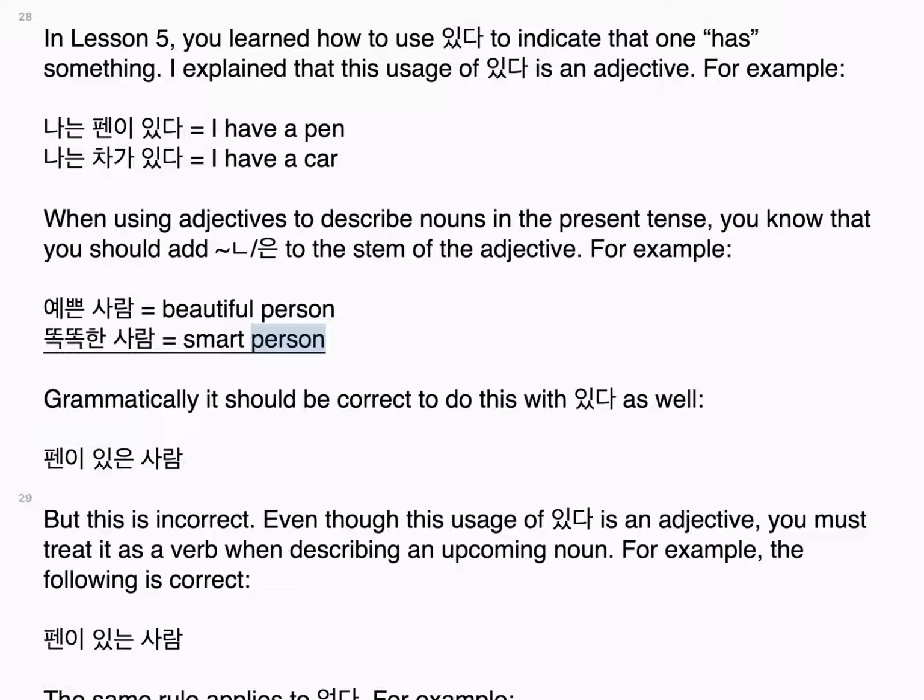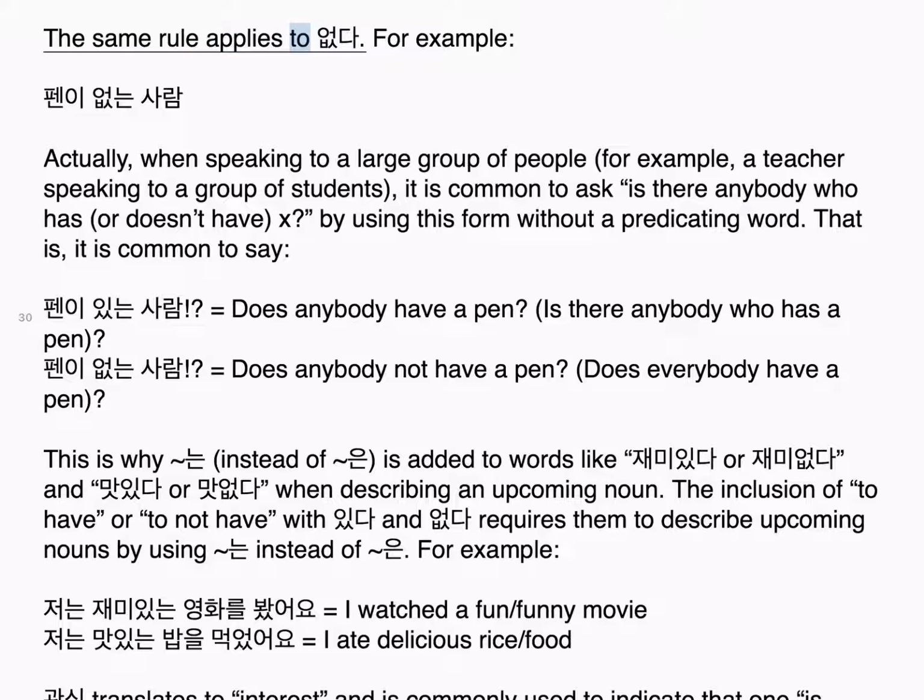Grammatically, it should be correct to do this with 있다 as well. 펜이 있은 사람. But this is incorrect. Even though this usage of 있다 is an adjective, you must treat it as a verb when describing an upcoming noun. For example, the following is correct. 펜이 있는 사람. The same rule applies to 없다. For example, 펜이 없는 사람.